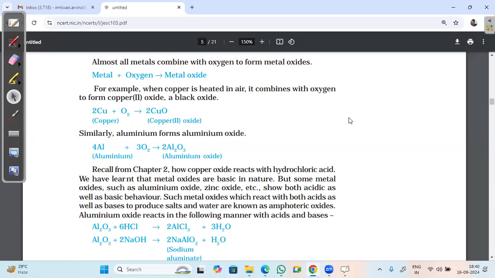Sir, does hydrogen carbonate count? Hydrogen carbonate, is that an H2 oxide? Is that an oxide? No, sir.